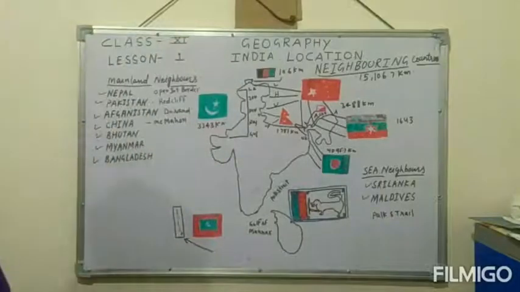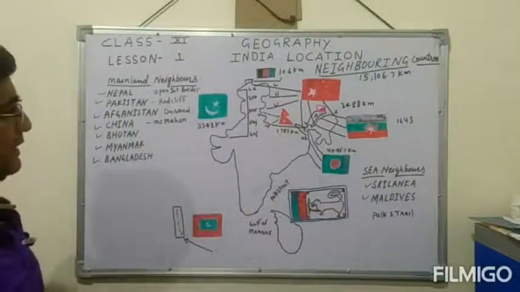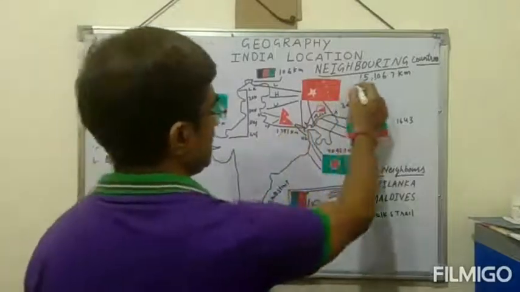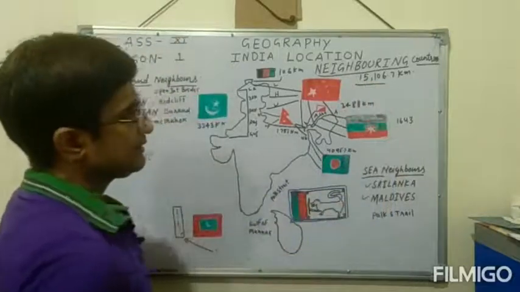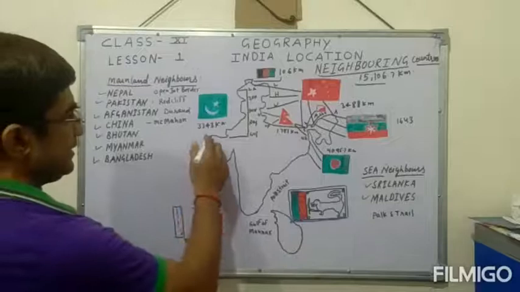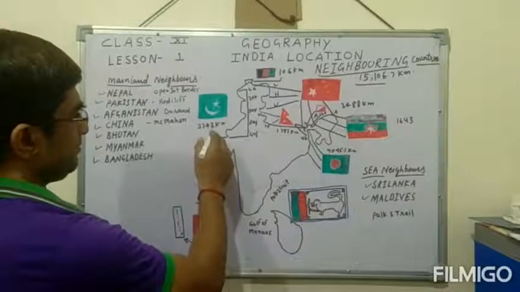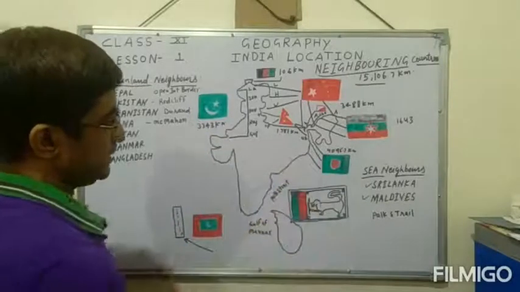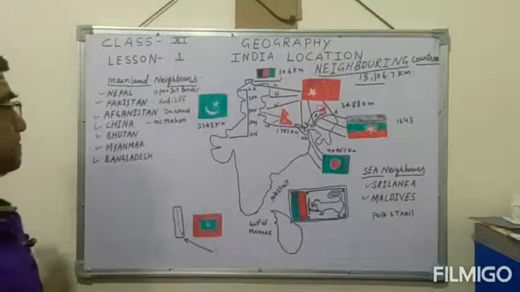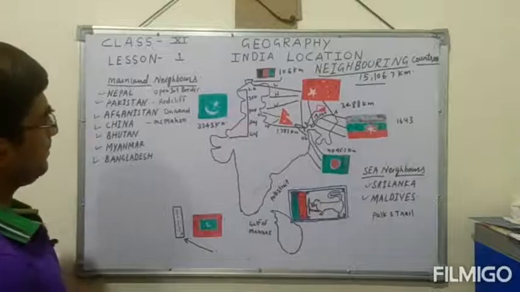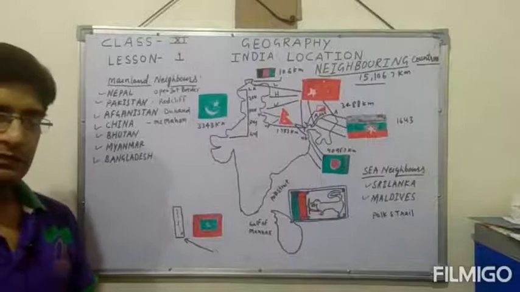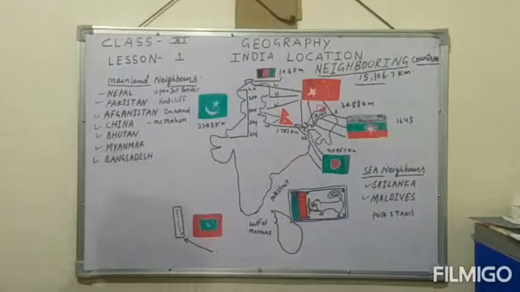It is very important that the boundary these countries share with the Indian mainland is 15,106 kilometers. The sharing of boundaries starts with Pakistan and Bangladesh. These are the countries on the north border, and we will also see the international lines, the line of control also, which divide these countries from India.